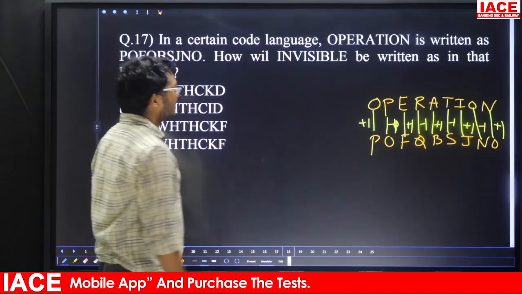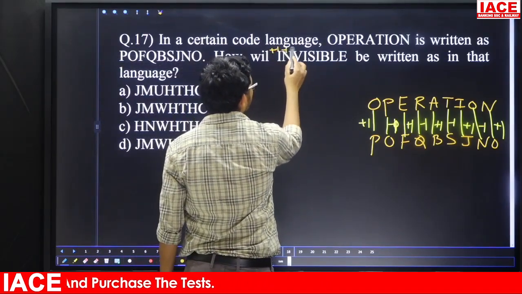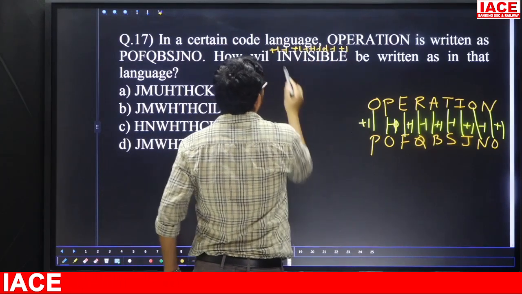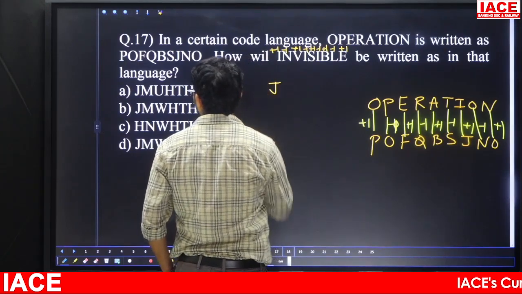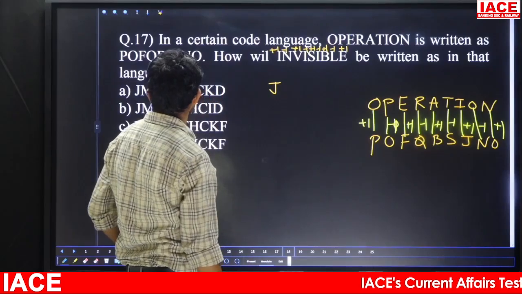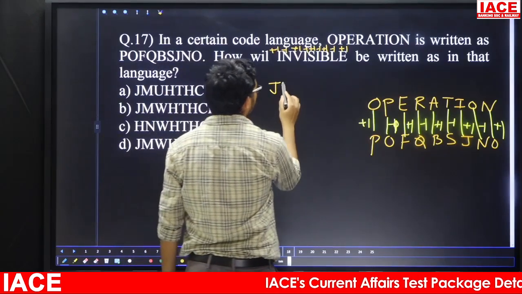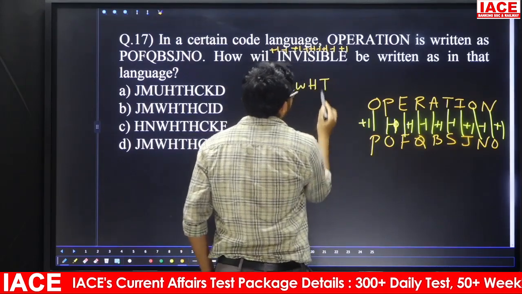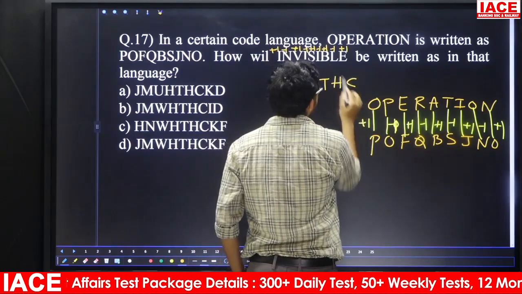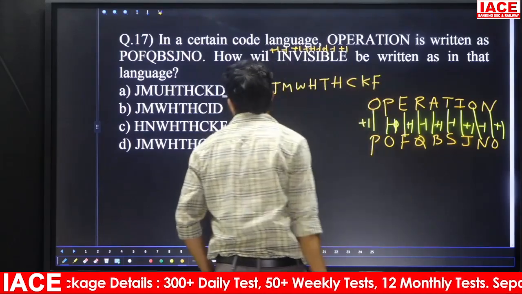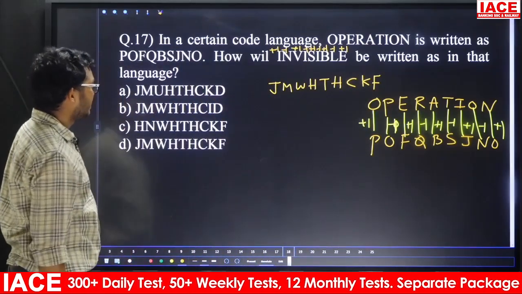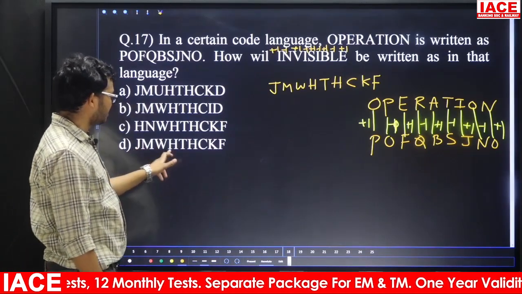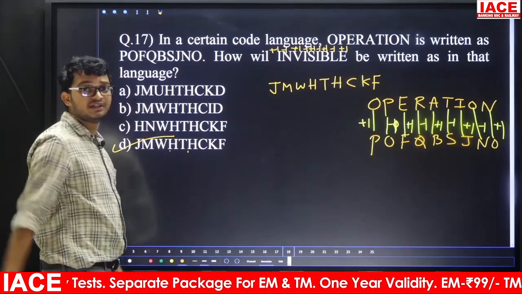In the same manner, plus 1, minus 1, plus 1, minus 1, plus 1. Now I plus 1 is J. Starting with J, we have 3 options. Now N minus 1 is M, V plus 1 is W, I minus 1 is H, S plus 1 is T, I minus 1 is H, B plus 1 is C, L minus 1 is K, E plus 1 is F. Check once: JMW, HT, HC, then next JMW, HT, HC, KF. So the answer is option D.